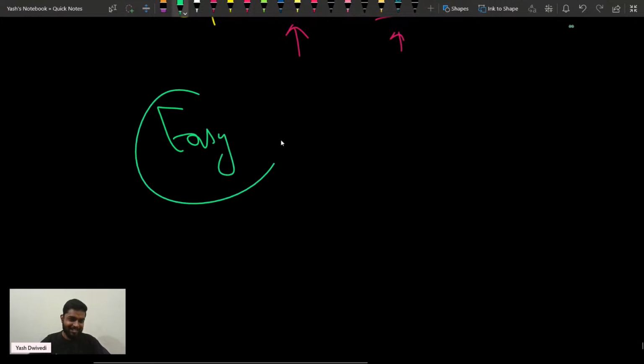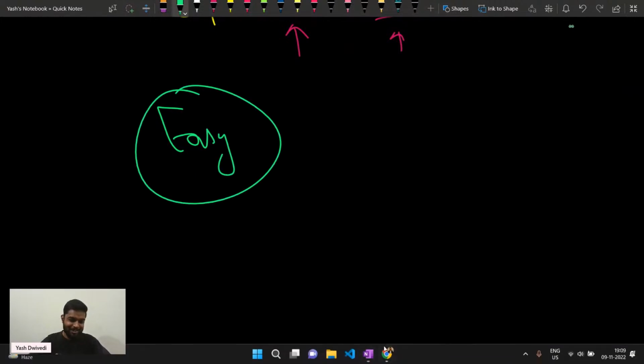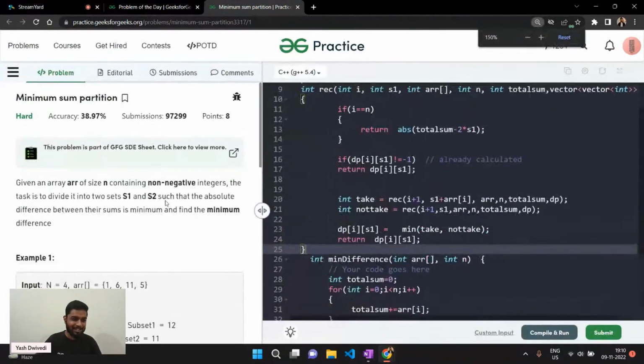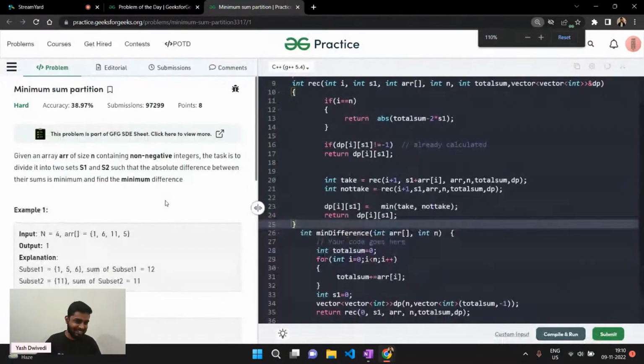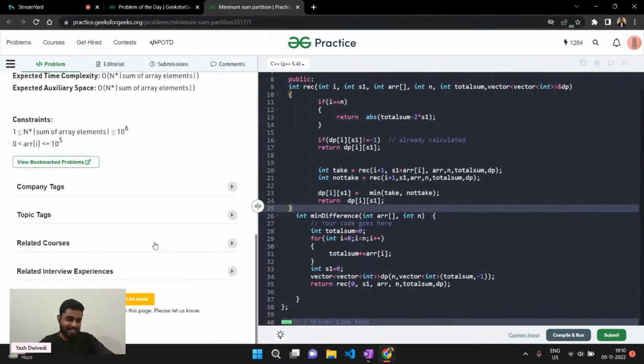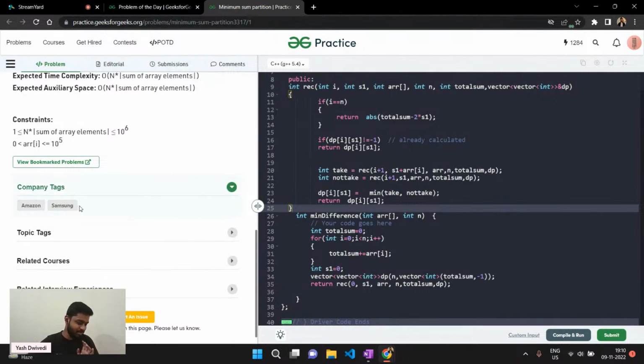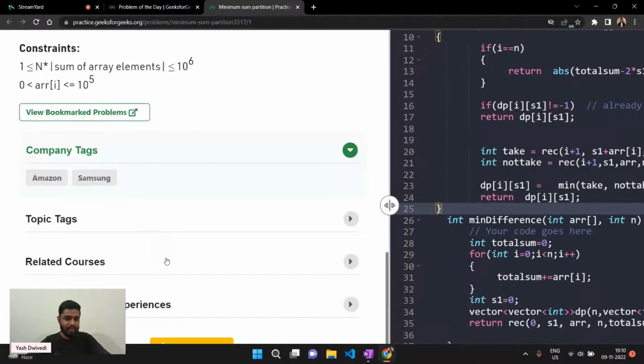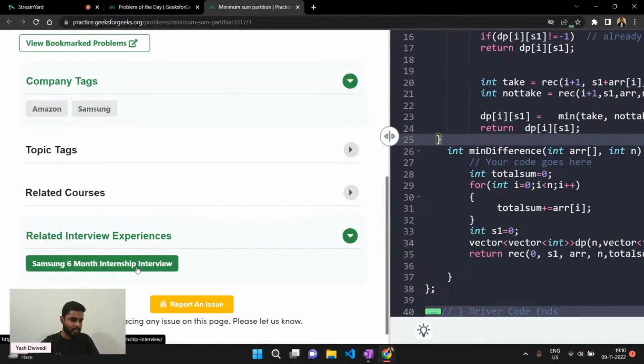The GFG problem setter thought that it was a hard problem, but it was an easy problem for us overall, correct? So you should solve the POTD. You can see this problem has been asked in Amazon, Samsung. Some good companies have asked this particular problem. And also, one more thing you can do: you can read the interview experiences related to this. That can also help you, by reading the Samsung experience and all those things.